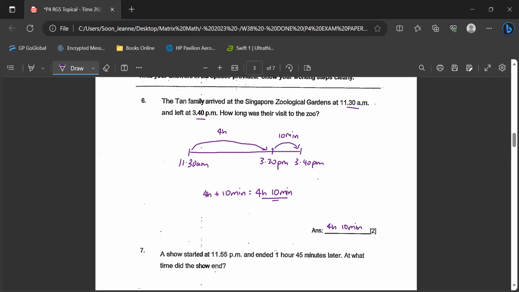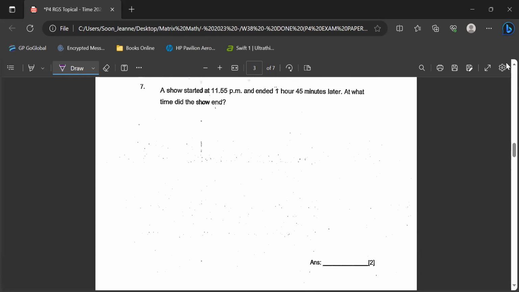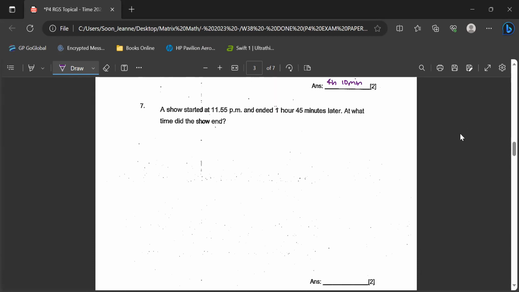Okay, question number 7. A show started at 11:55 p.m. and ended 1 hour 45 minutes later. What time did the show end? So 11:55 is the starting time, and the 1 hour 45 minutes is the duration of the show. I want to find out the ending.